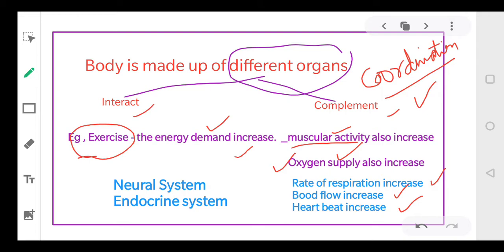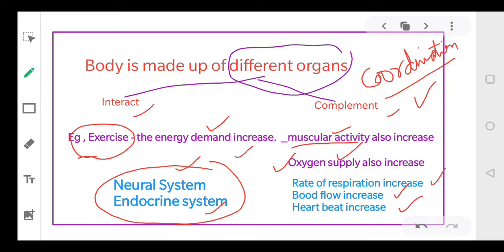And in our body, dear students, there are two particular systems which are involved in the control and the coordination process. That is your neural system and the endocrine system. Okay, everyone? So there are two systems which are responsible: the neural system and the endocrine system. Right, everyone?